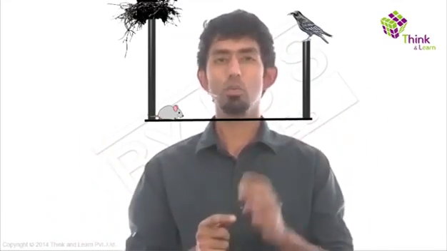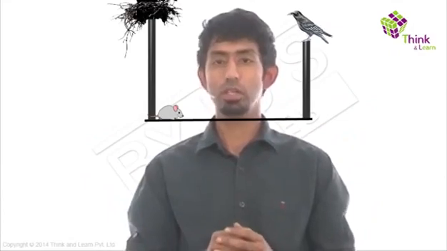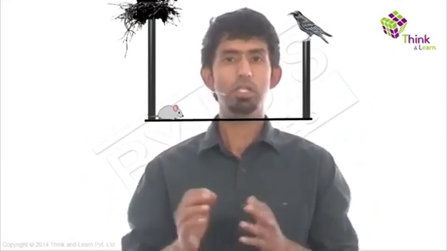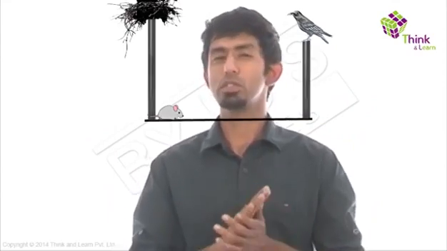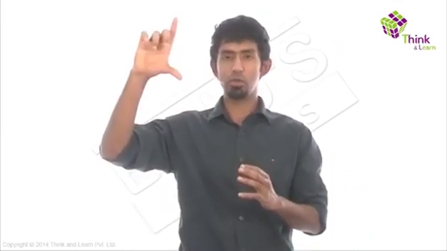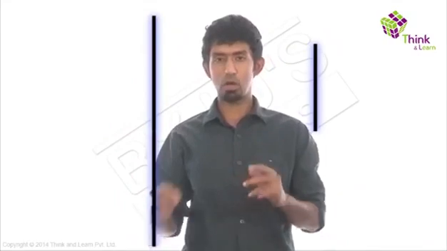So then the question is, where must the crow catch the mouse? Should it catch it when it's right close to that pole? Very close to this pole? When it's right in the middle? Where exactly? How do we answer such a question? Think about it. Now, if you were to imagine the second pole and reflect that second pole on that road such that it